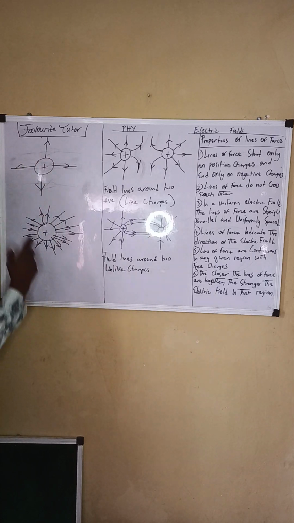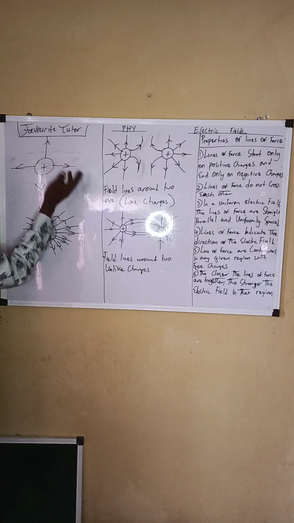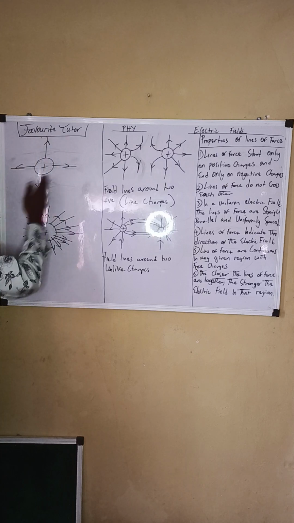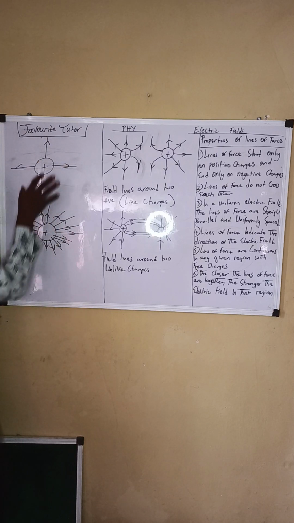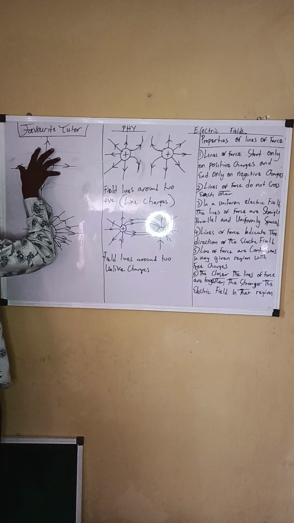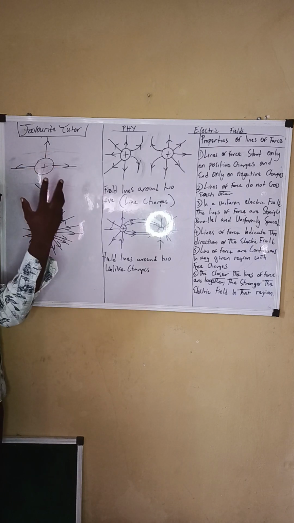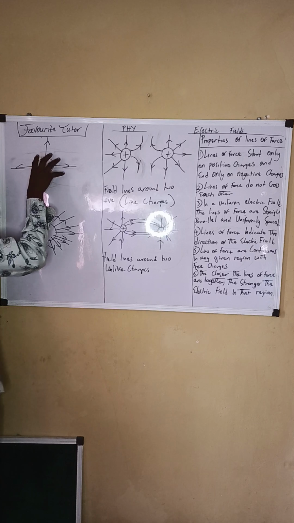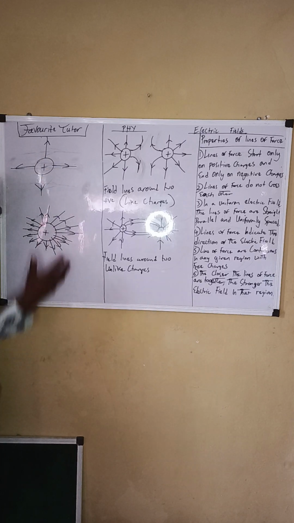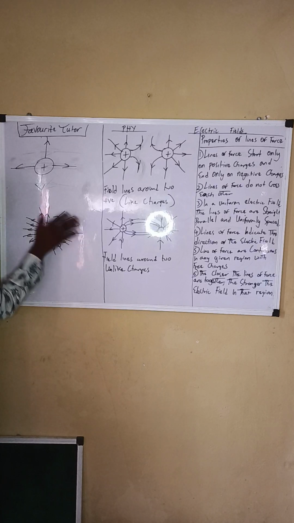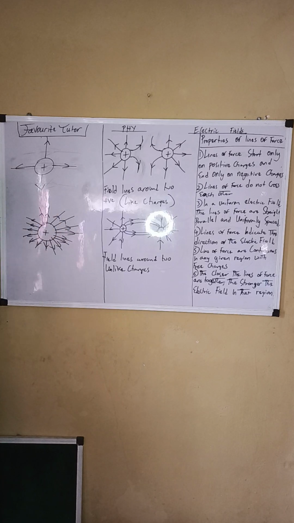By the special grace of God, you can pull your hands away. The reason may be that the field lines around that region are not close to each other. So the strength of the electric field is not too strong. You are stronger than the strength of the electric field. So therefore, you can easily pull your hands away. But for this case, let us say this is a charged body from the transformer, maybe along the street.